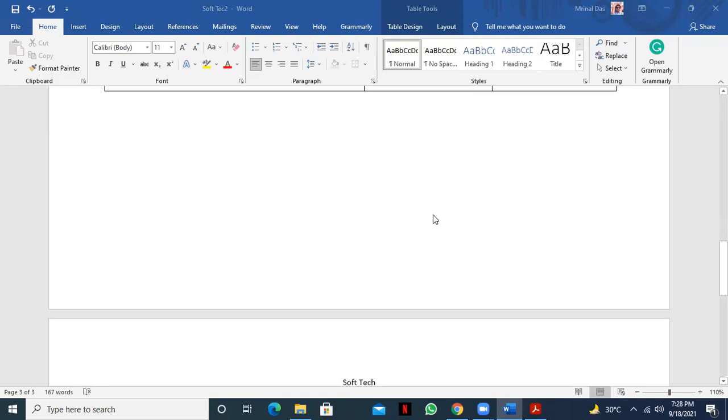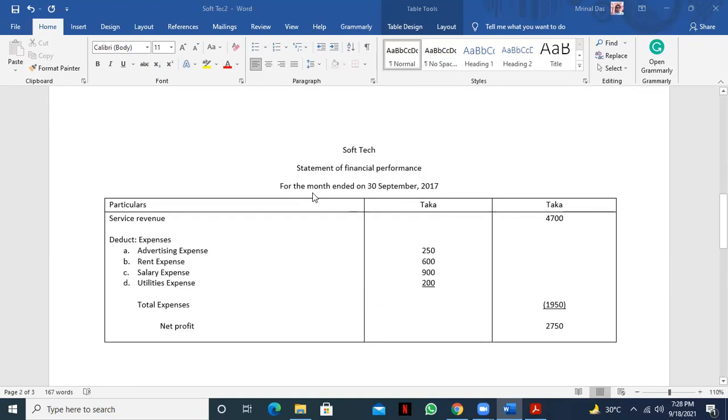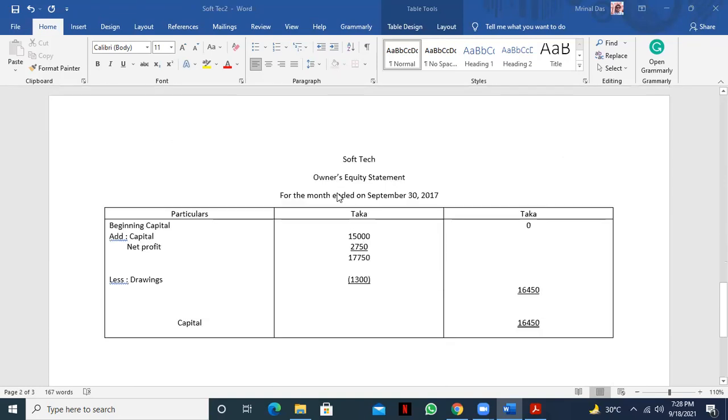The statement of financial performance is prepared for a period, and the owner's equity statement also for a period. But the statement of financial position, or balance sheet, is prepared for a particular specific day, basically the last day of the accounting period. The previous two statements are for a period, but the balance sheet is for a specific day.